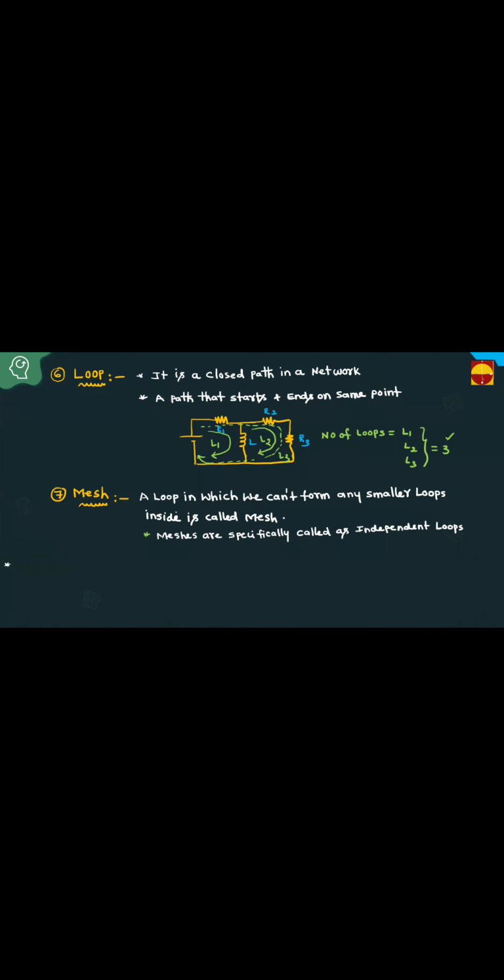But what is the mesh? A loop in which we can't form any smaller loops inside is called a mesh. Meshes are specifically called independent loops.